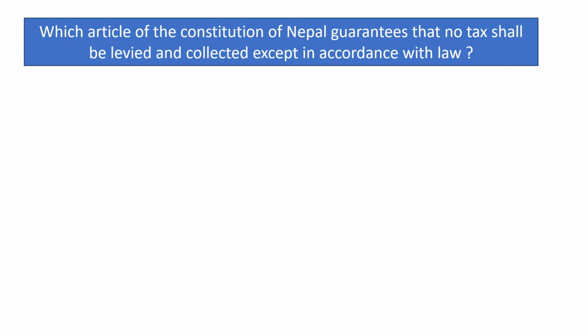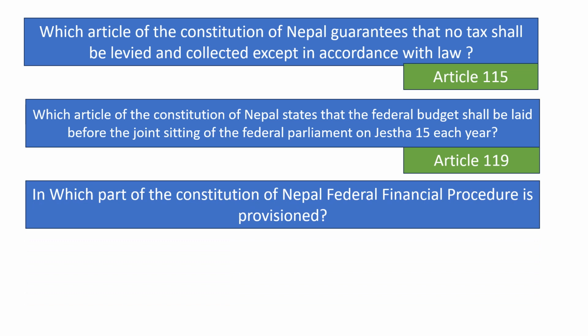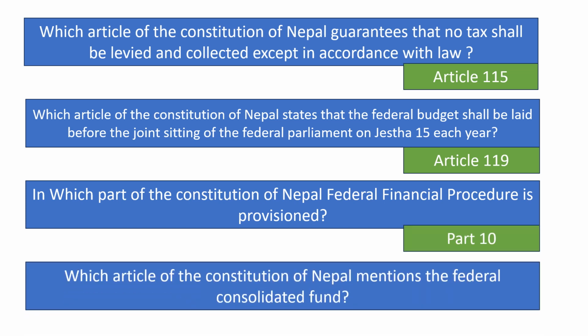Which article of the Constitution of Nepal guarantees that no tax shall be levied and collected except in accordance with the law? Article 115. Which article of the Constitution of Nepal states that the federal budget shall be laid before the joint sitting of the Federal Parliament on Jestha 15 each year? Article 119. In which part of the Constitution of Nepal is federal financial procedure provisioned? Part 10. Which article of the Constitution of Nepal mentions the Federal Consolidated Fund? Article 116.